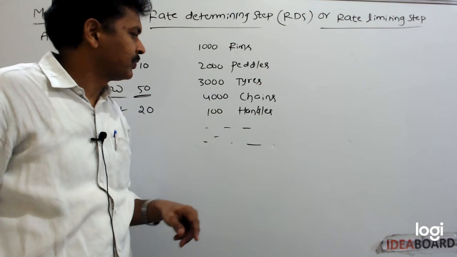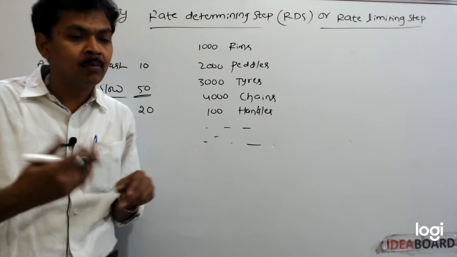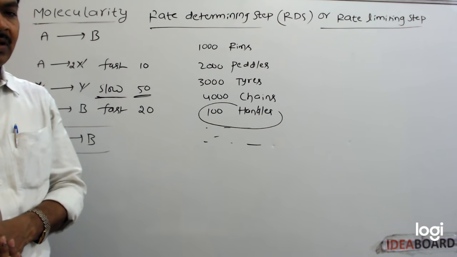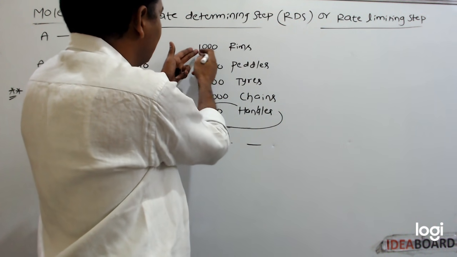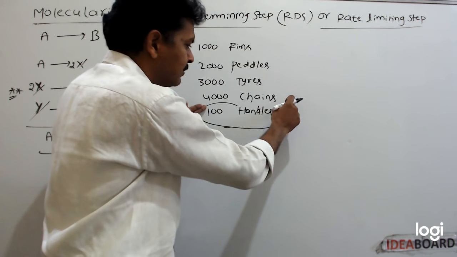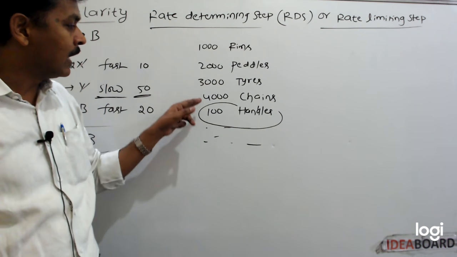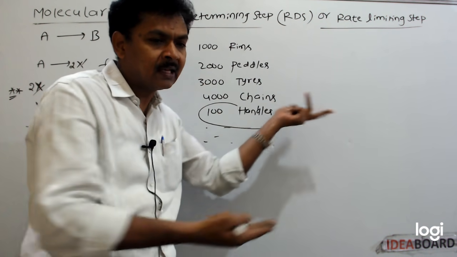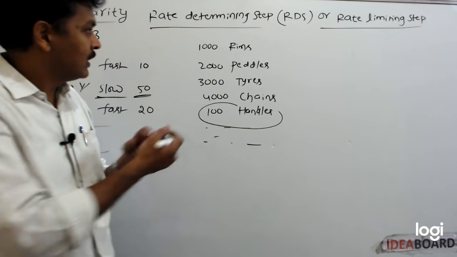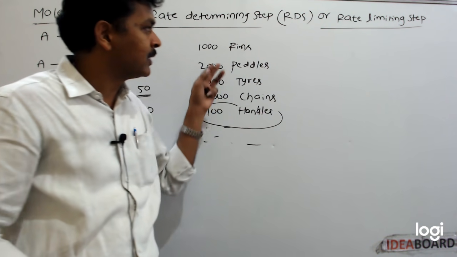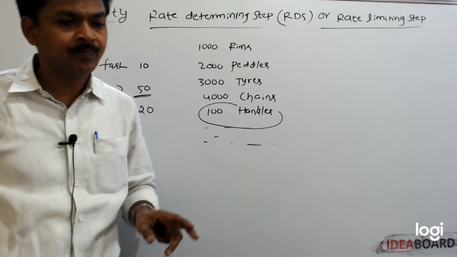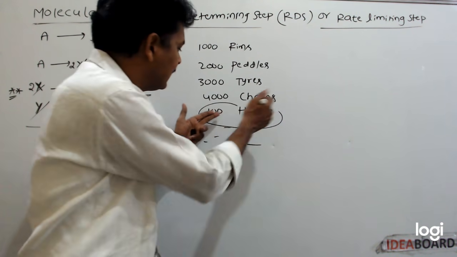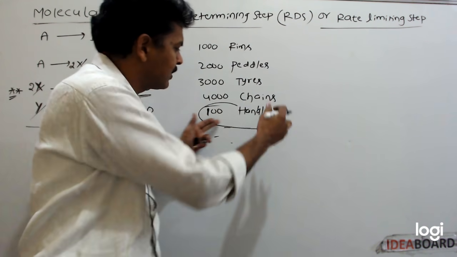From that cycle factory, per day, how many cycles will come out? Only 100 cycles will come out. Per day, they are manufacturing 1000 rims or 4000 chains, but 4000 cycles will not come out. Only 100 cycles will come out, because without a handle, a cycle will not come from that factory. So the number of cycles coming out depends on the number of handles, because they are manufacturing the lowest number of handles.